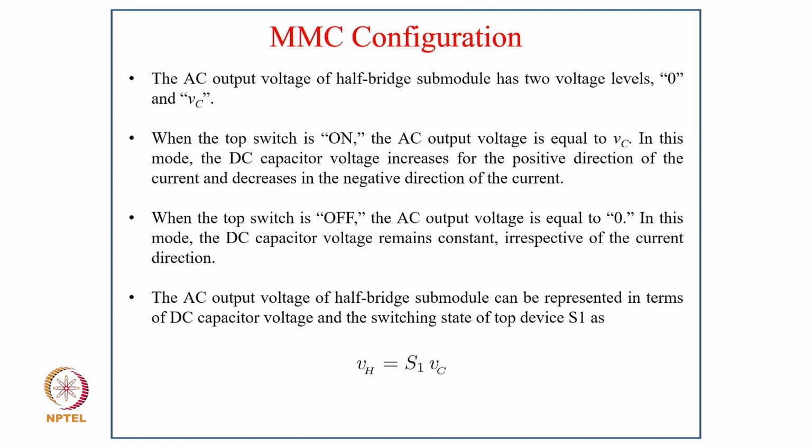So the AC output voltage of the half bridge submodule has two voltage levels, 0 and VC. When the top switch is on, the AC output voltage equals VC, and in this mode the DC capacitor voltage increases for the positive direction of the current and decreases in the negative direction of the current.